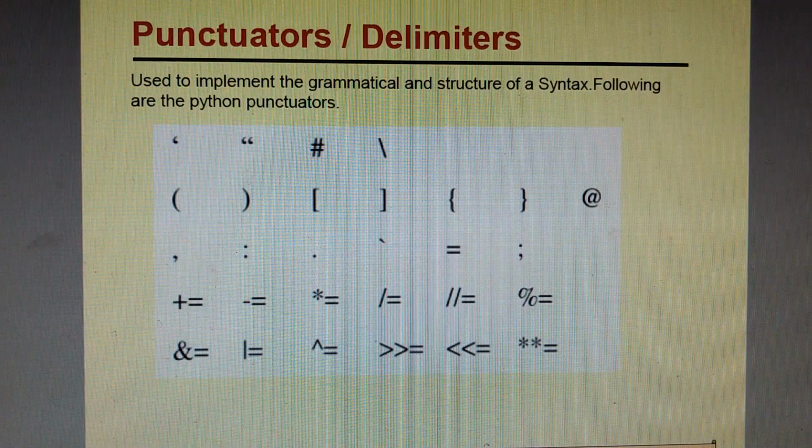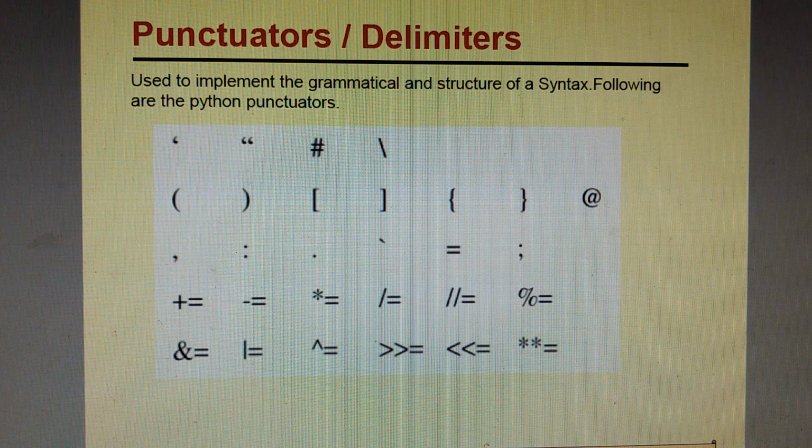Punctuators or delimiters. These are the symbols which we use in a program to punctuate the program, to make the program meaningful so that it is grammatically and syntactically correct. For example, comma, semicolon, curly braces. These are all various symbols which we use in our programs to make them meaningful.